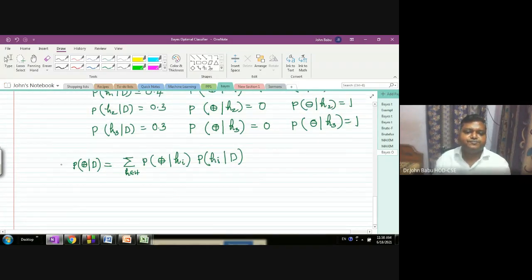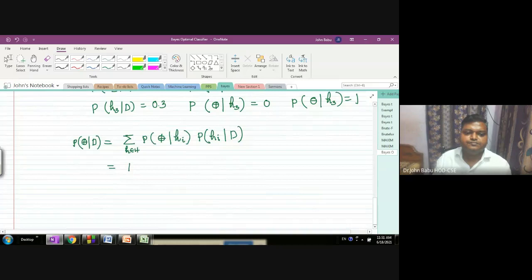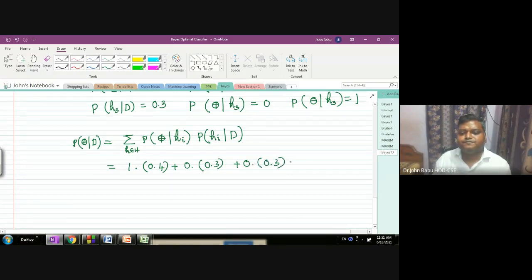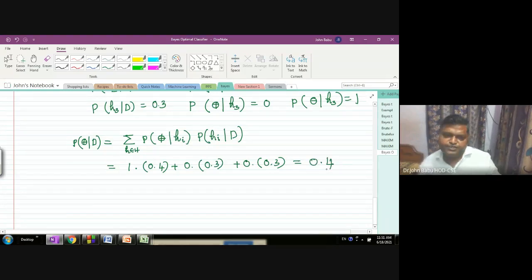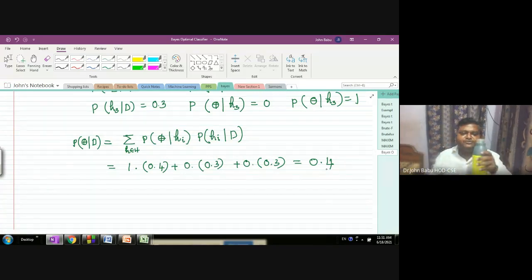So what is this value? 1 into 0.4 plus 0 into 0.3 plus 0 into 0.3. How much? 0.4. Similarly, what is the probability of negative given D?